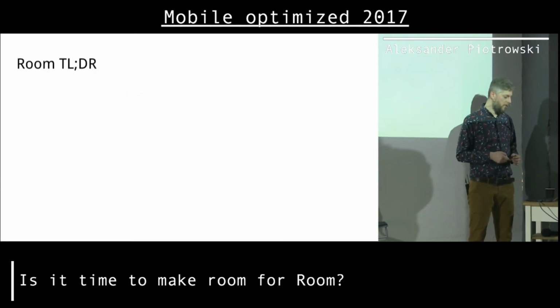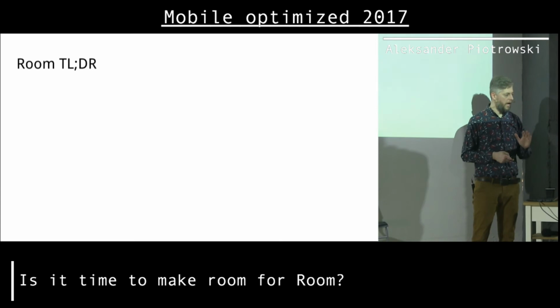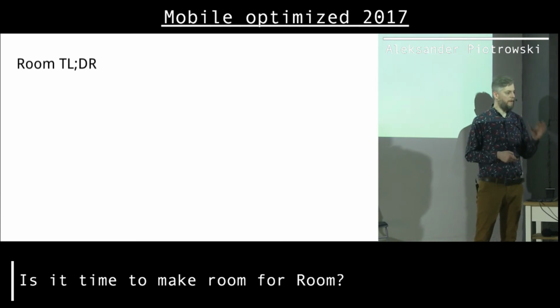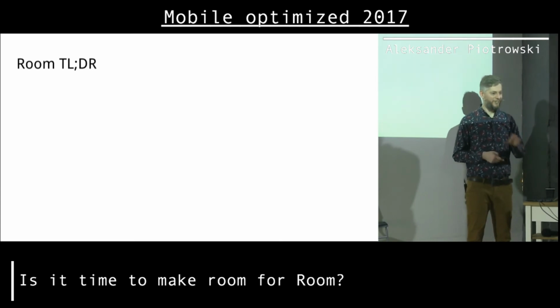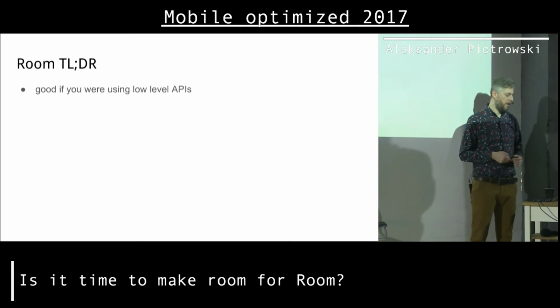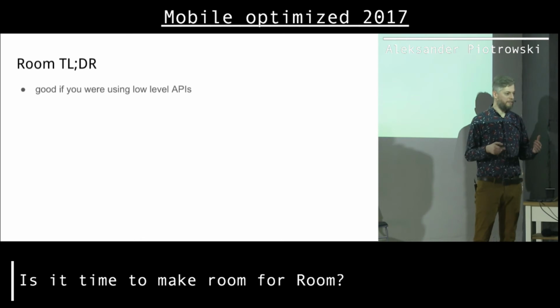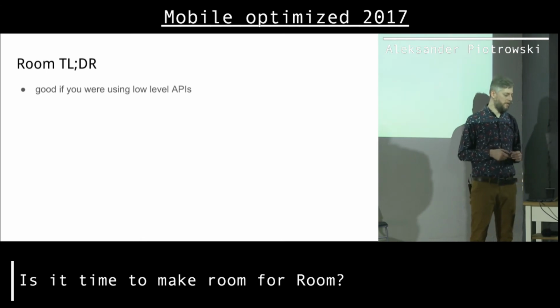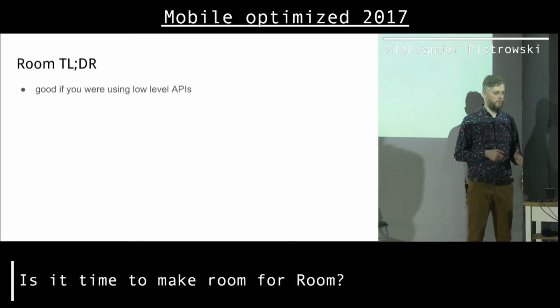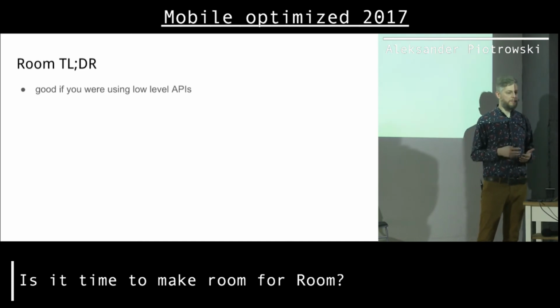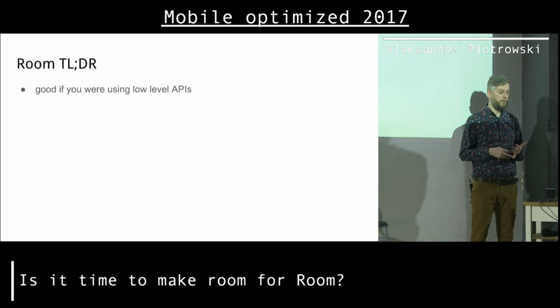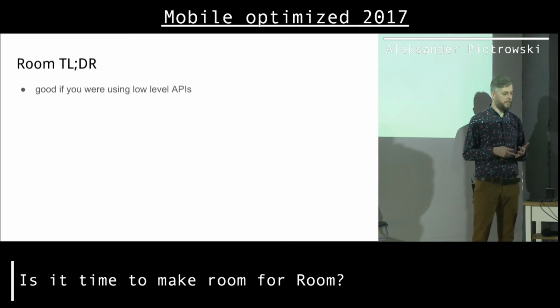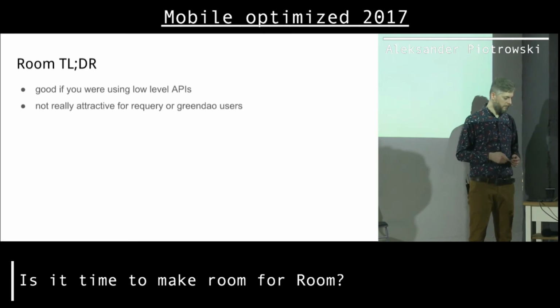Okay, so summing this all up, my thinking about Room, comparing it to requery, is as follows: if you were using raw SQL queries, content values, this old stuff, like the low-level Android API for database, then definitely Room is good for you, because it's a step forward. It helps a lot. It has a really nice API. You can very easily test those things. It's definitely a step forward.